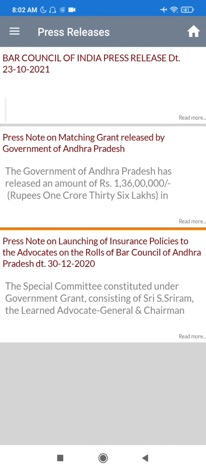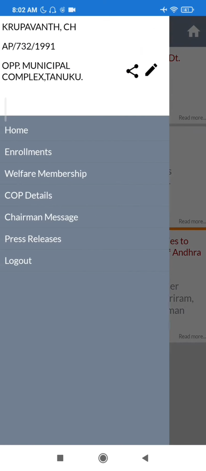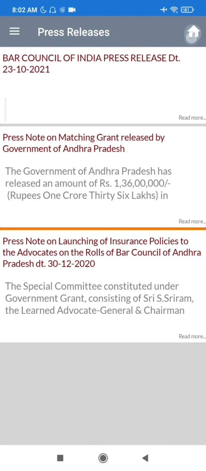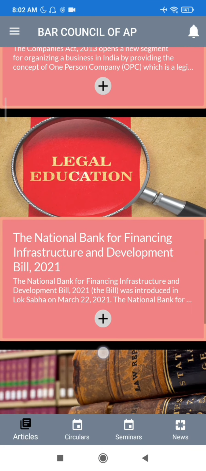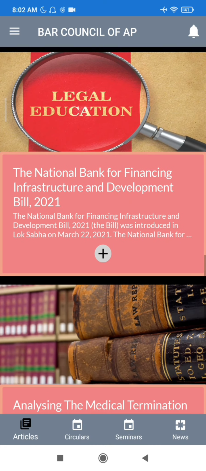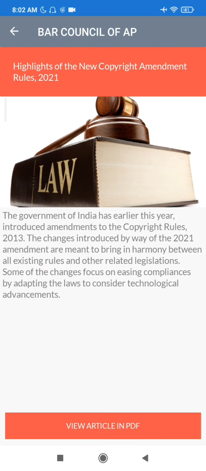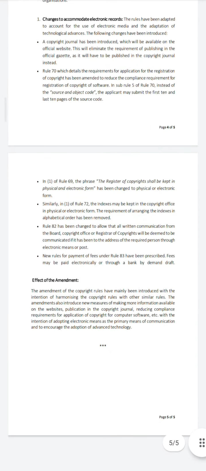You can also view latest articles by clicking on articles in the home screen. There will be a list of articles related to the legal profession. Select any article item and click on view article in PDF and read full article in PDF format.